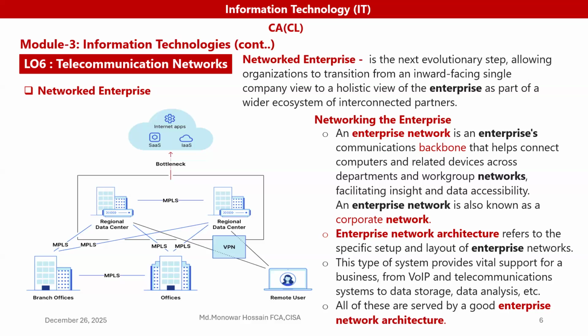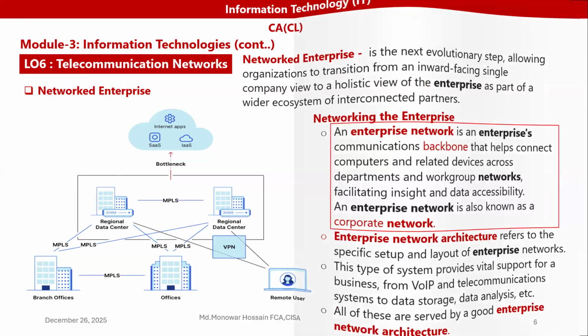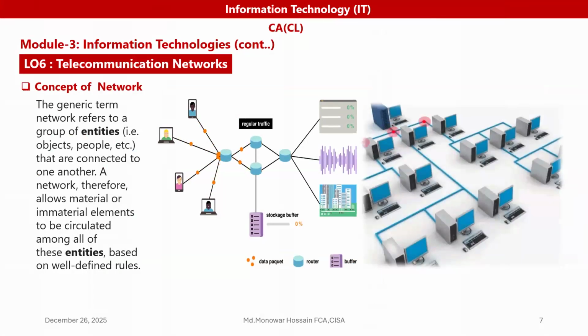And all of these are served by a good enterprise network architecture. Here, within a community, a subsidiary company is linked with the parent company through this network enterprise or this structure. Now, the concept of network.